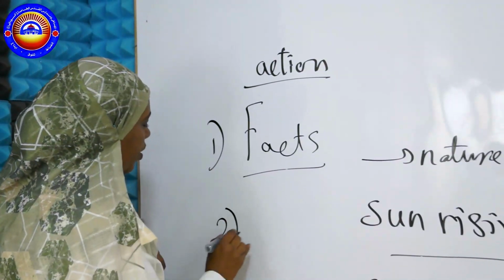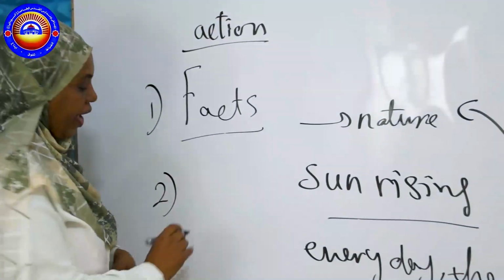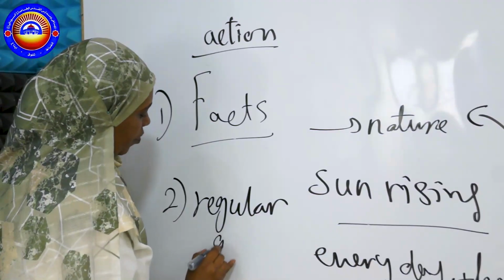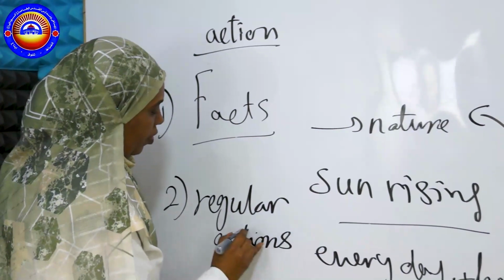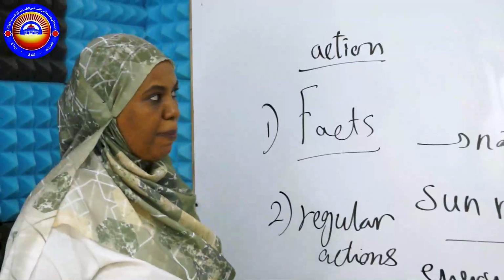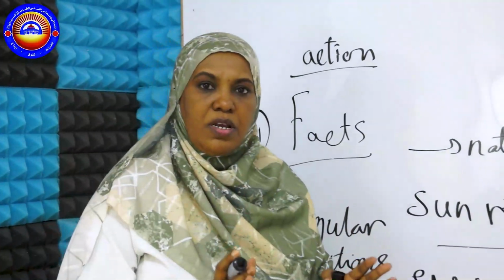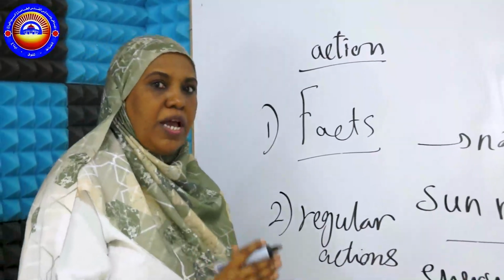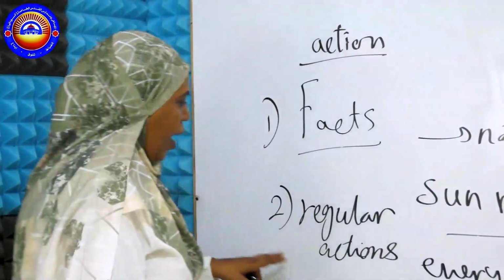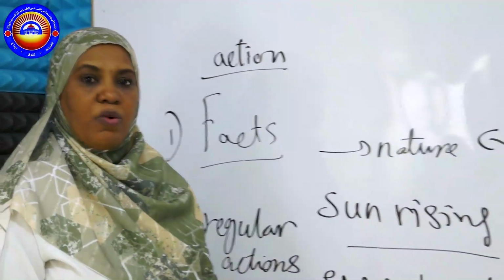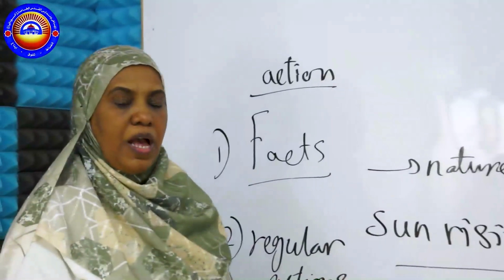The second one is when I speak about regular actions. The regular things that happen more than one time in certain times, different times. So I'm going to use this type of grammar rule to speak about them. Okay, the third usage.